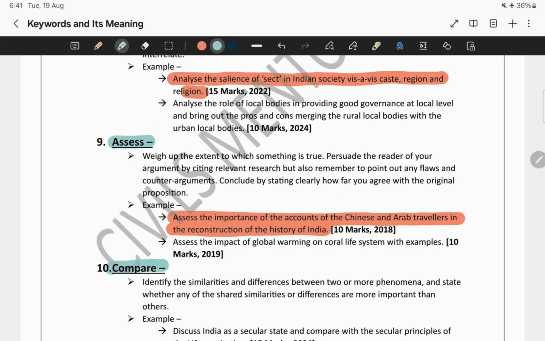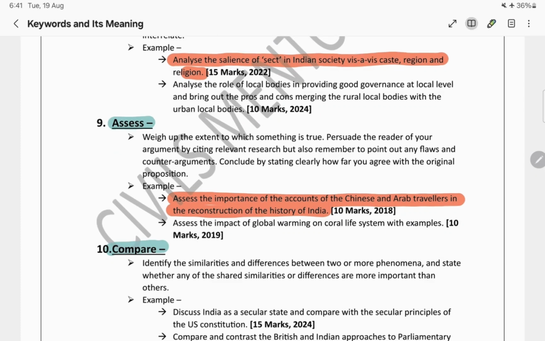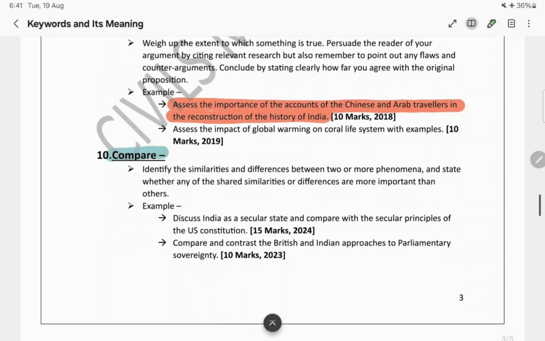compare. From the word only we can understand what type of question can come with this keyword. Compare means we are bringing the similarities as well as the differences. Both we will be comparing.